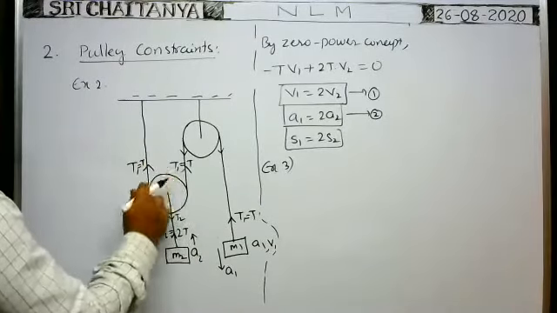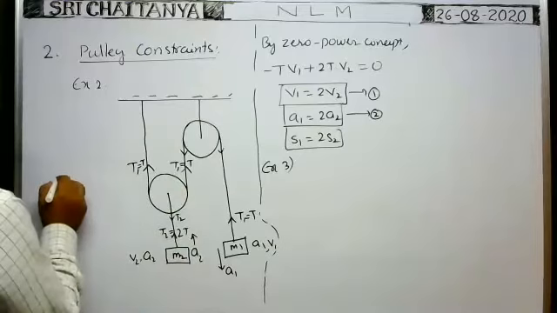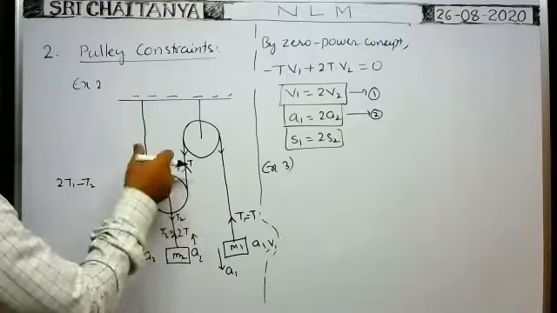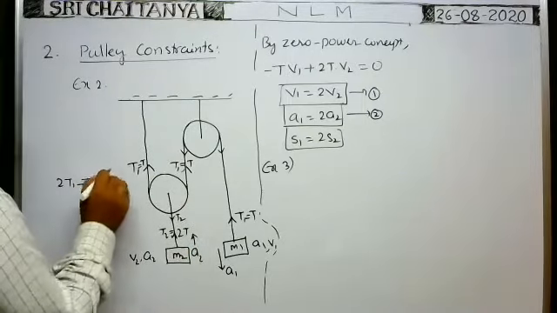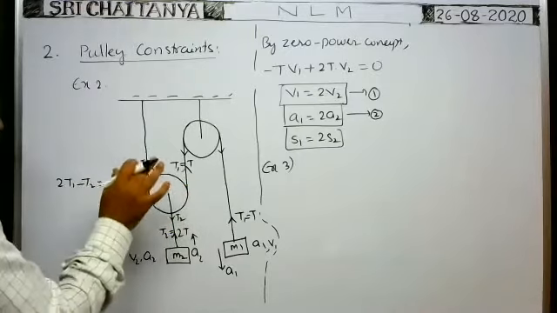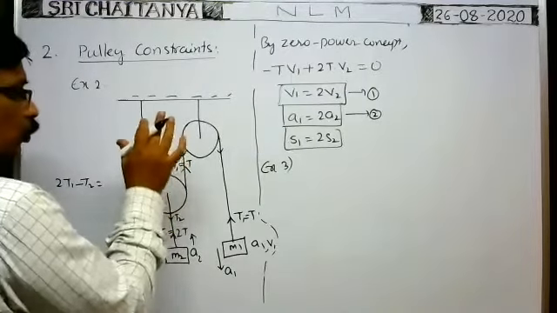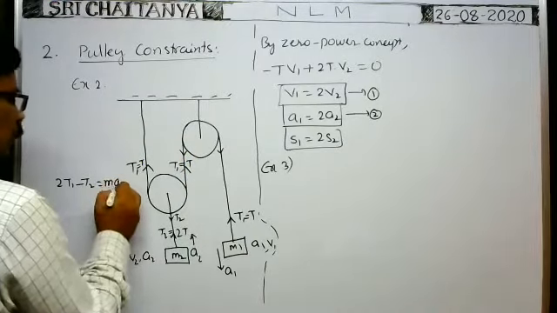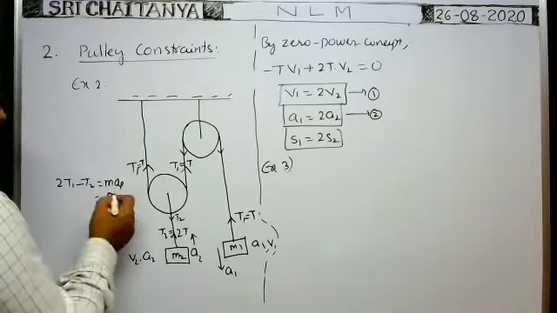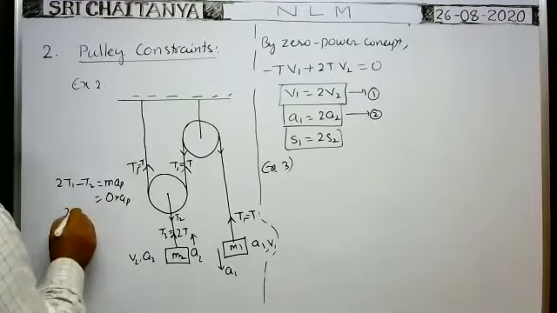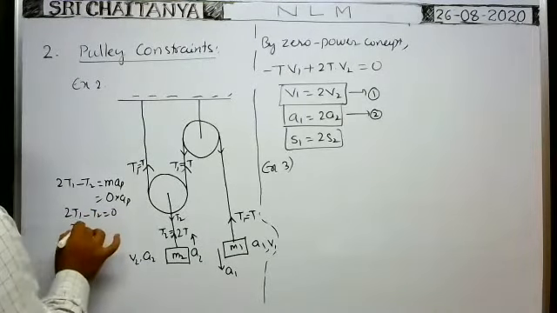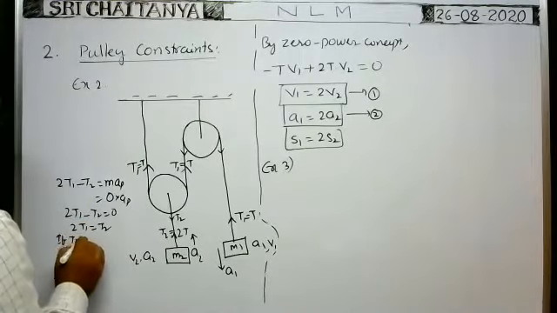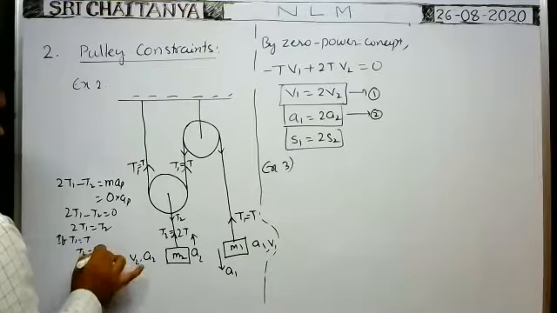Okay, so what is the net force that acts on the pulley? That means 2T1 minus T2 we can write, or T2 minus 2T1 we can write. This is the net force on the pulley. Already in the instructions I said that the two pulleys are light, frictionless pulleys. That's why this is equal to mass into acceleration of the pulley. But the mass of the pulley is 0, whatever the acceleration. Therefore, 2T1 minus T2 is equal to 0, or 2T1 is equal to T2. If T1 is equal to T, then T2 is equal to 2T. I use it directly.